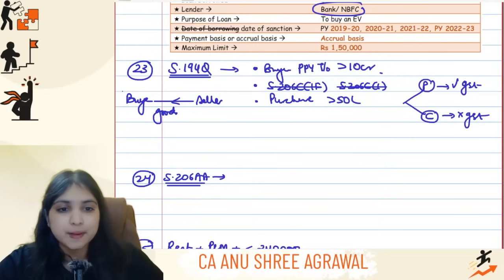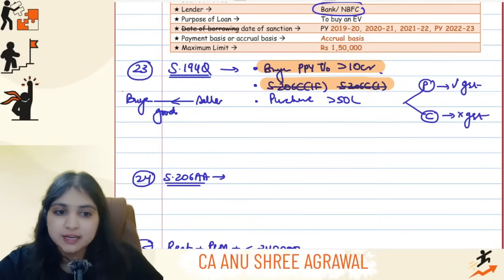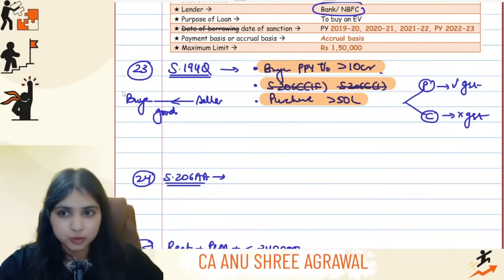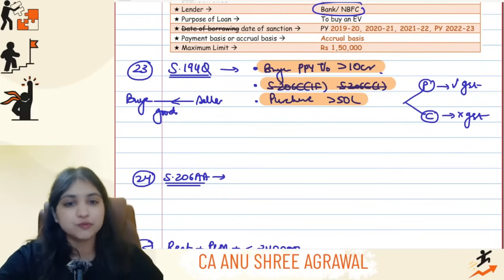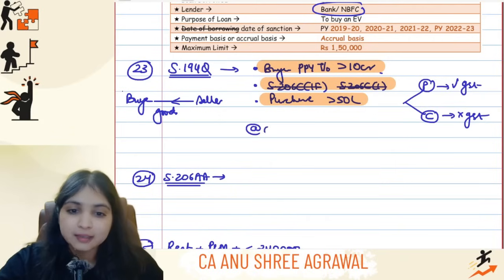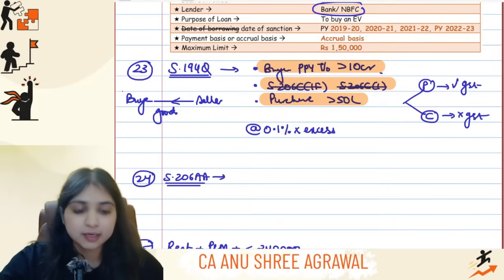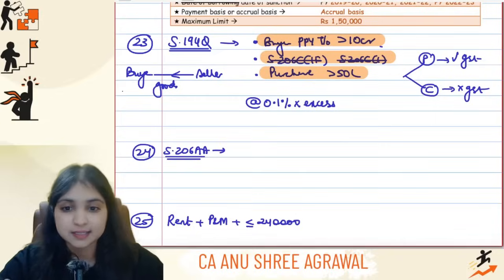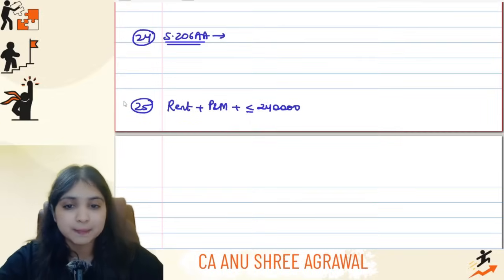Okay, so the buyer's preceding previous year turnover should be more than 10 crore. 206C(1H) should not apply. The aggregate purchase during the year should be more than 50 lakhs. If all these conditions are fulfilled, 194Q will apply at the rate of 0.1%, guys. 0.1% of what? Of the excess above 50 lakhs. And when will you deduct TDS? At the time of payment or credit, whichever is earlier. 0.1% of the excess.